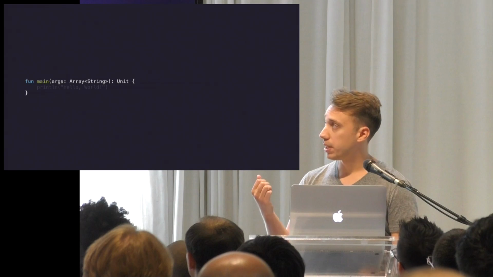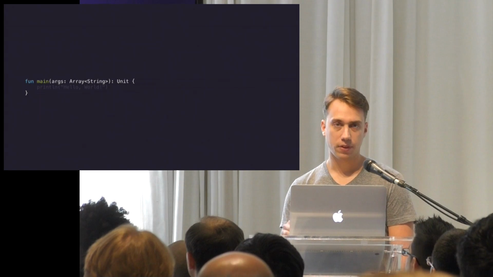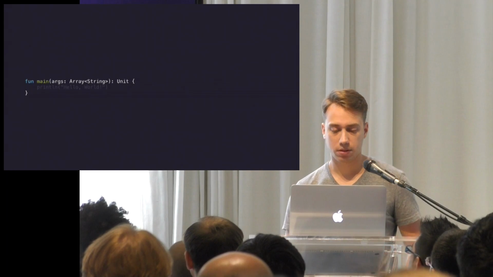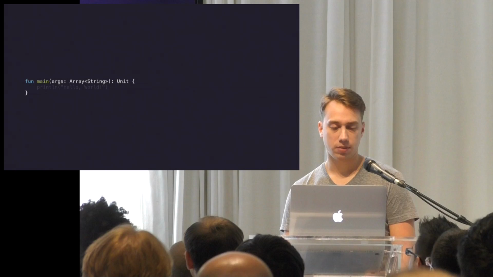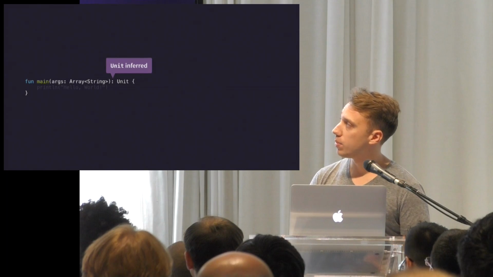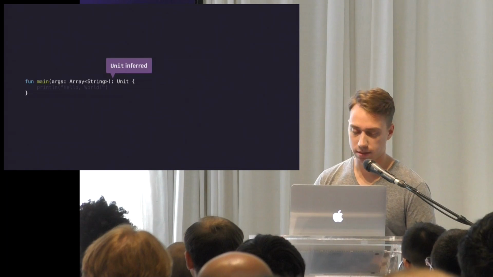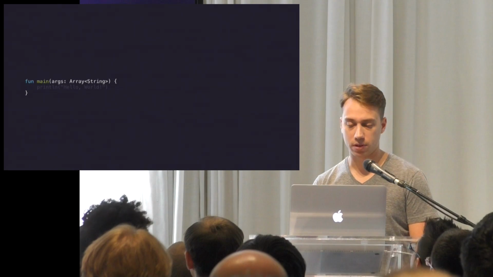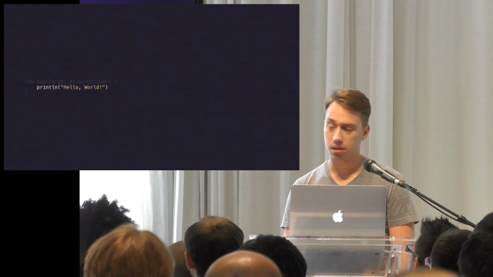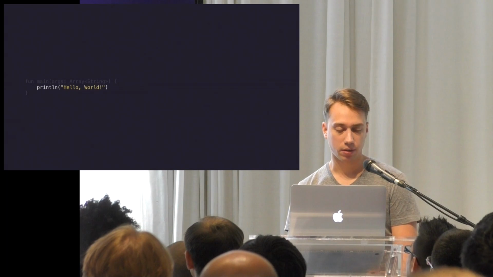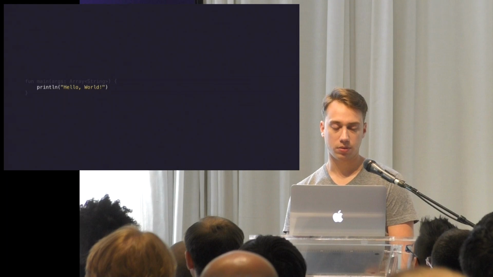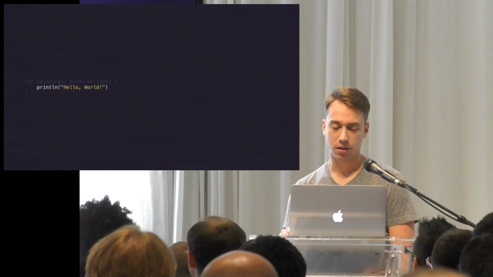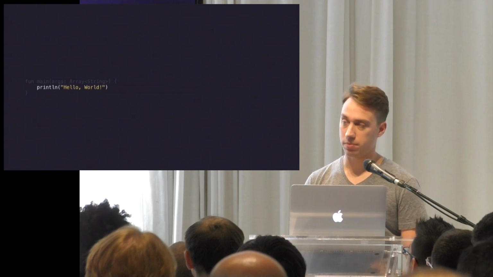So here's the signature of the main function. If a function doesn't return any useful type, it returns Unit as the type. And we can infer the Unit in most cases, or in all cases of a function, so we can just omit that return type for Unit. And then we print hello world. This is a standard function in the Kotlin standard library, and it calls into Java's System.out.println.